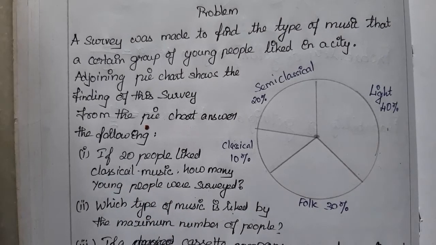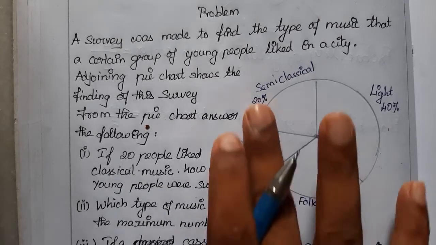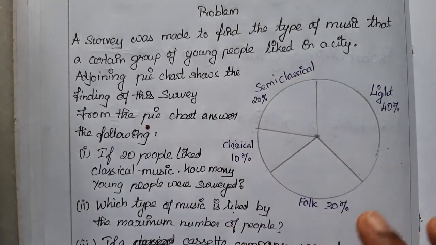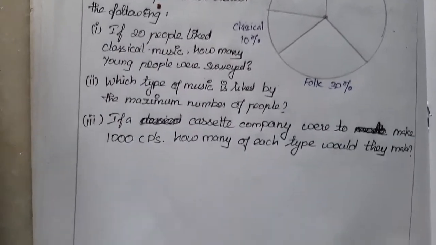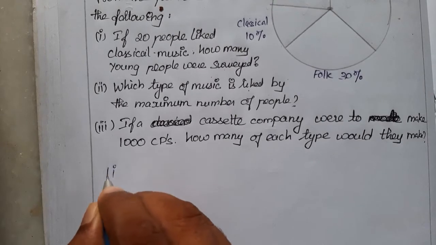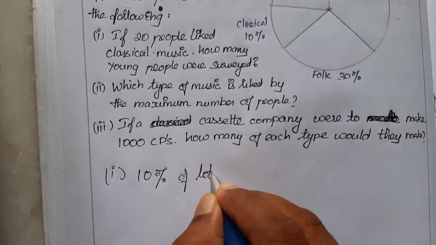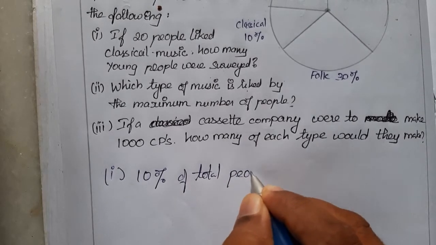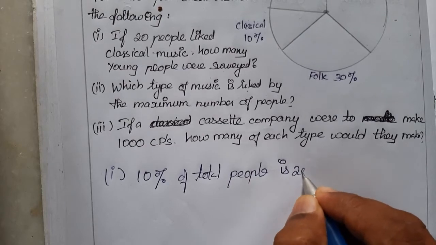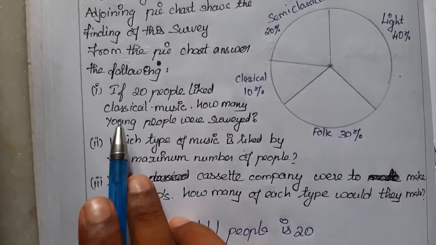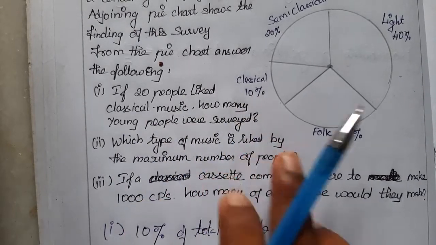So here classical music is liked by 10%, right? So 10% of the total people surveyed is 20. We will solve one question at a time. If 20 people like classical music, then it is 10% of the total.